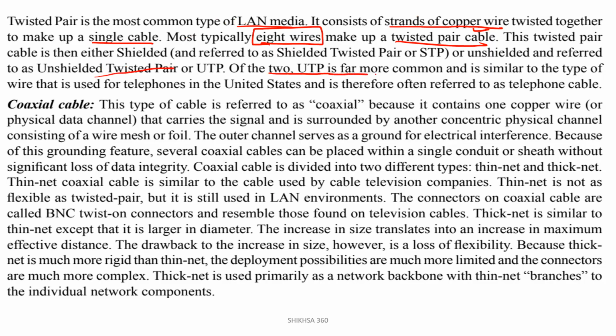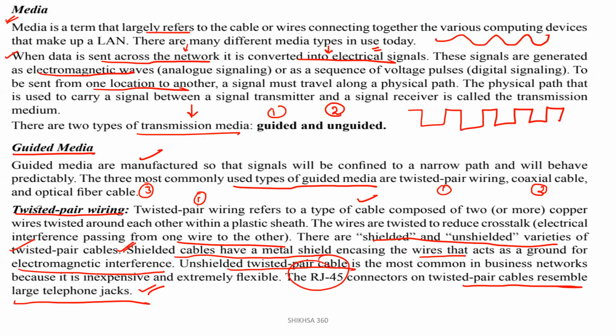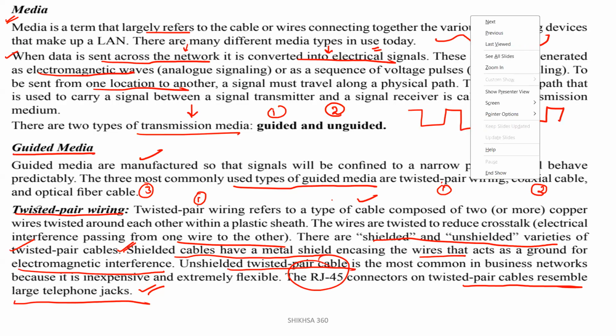Of the two, UTP is far more common and similar to the type of wire used for telephones in the United States, and therefore it is often referred to as telephone cable. So this is the first one we have covered under guided media, that is twisted pair wiring, either shielded or unshielded.